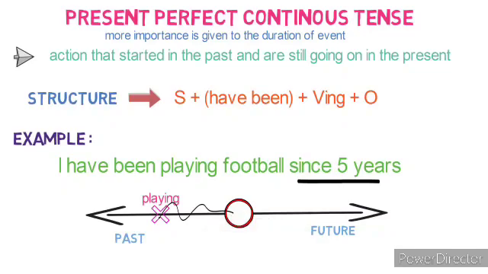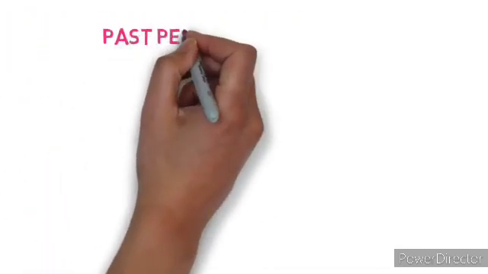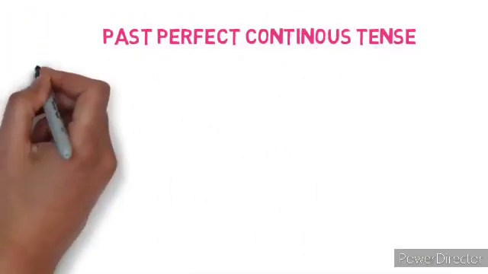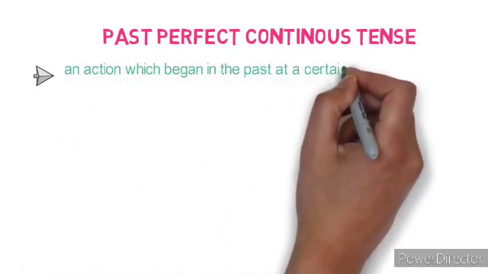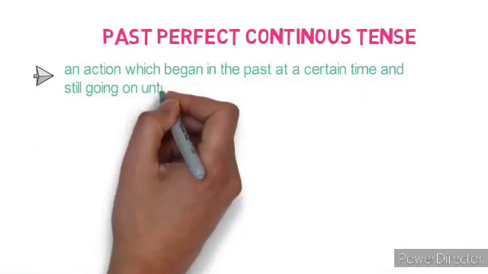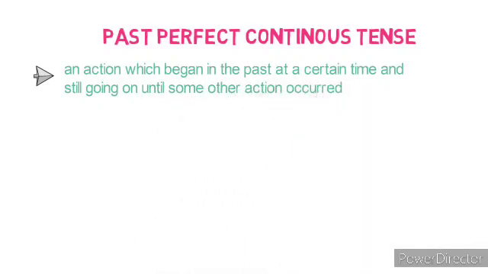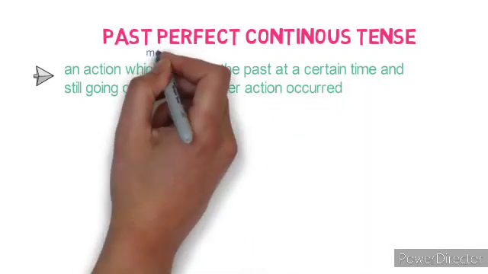You may have noticed that the present perfect tense also has the same timeline, but here more importance will be given to the duration. Let's look into the next tense, that is past perfect continuous tense. It refers to an action that began in the past at a certain time and is still going on till some other action occurs.